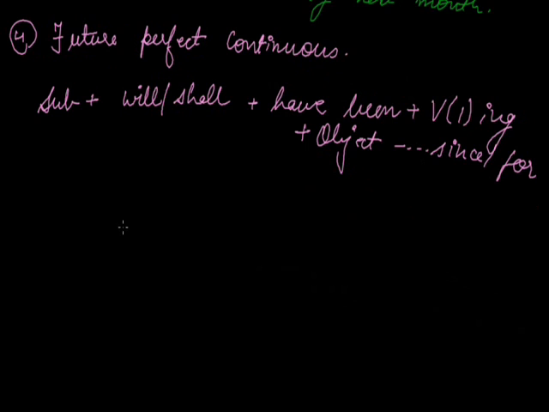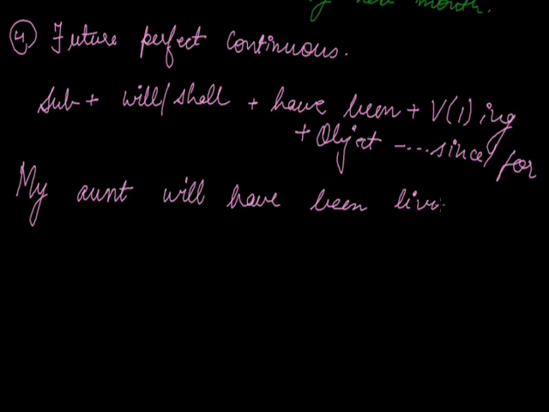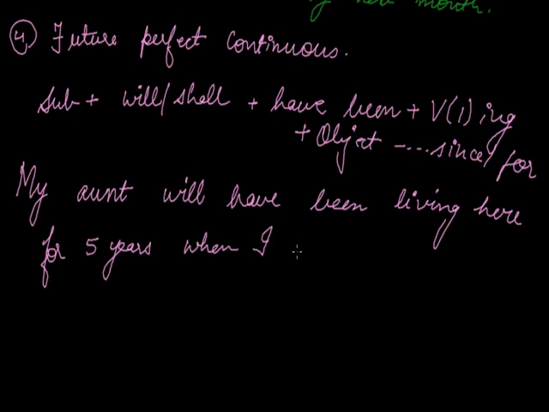Suppose I write a sentence: my aunt will have been living here for 5 years when I go there.